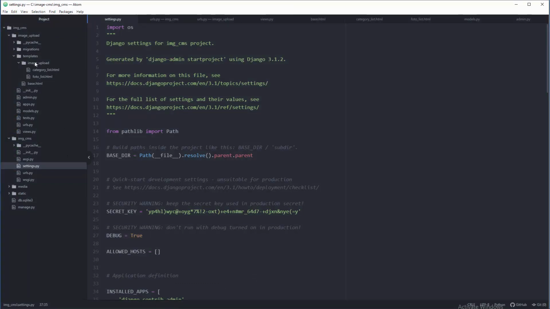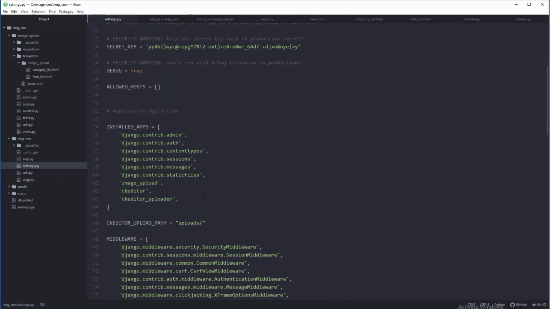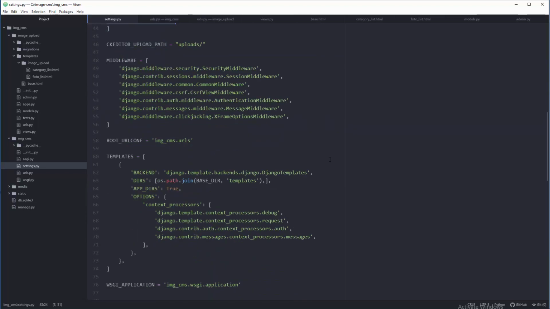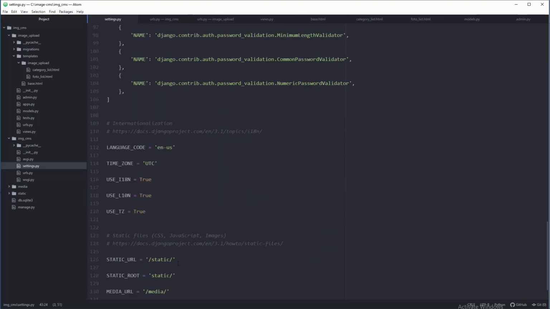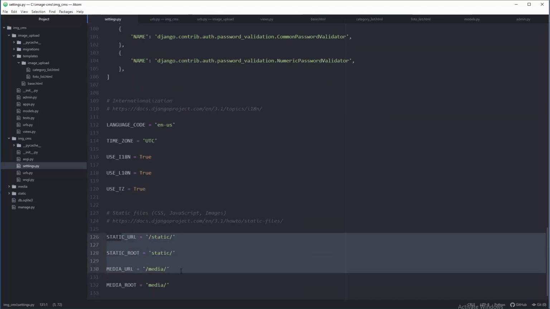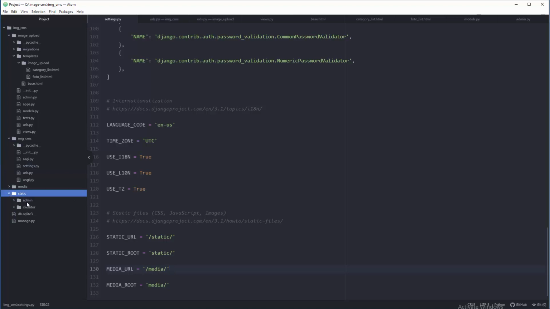Where is that thing? I'm gonna use Atom, you can use whatever you like. Settings.py, we're gonna mess around with that. Nothing special. We're gonna have a couple of entries here in installed applications. Down there we're gonna have thing for static and media files. Basically, because you have additional application which is CK Editor, you also need to tinker about those static files because CK Editor is big.